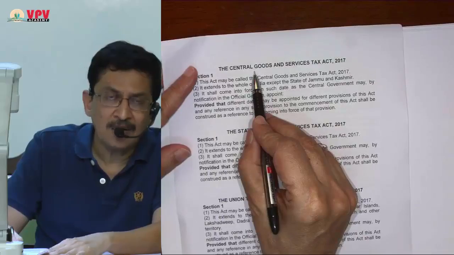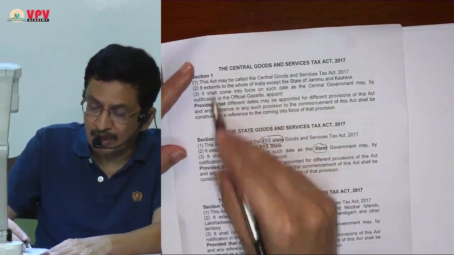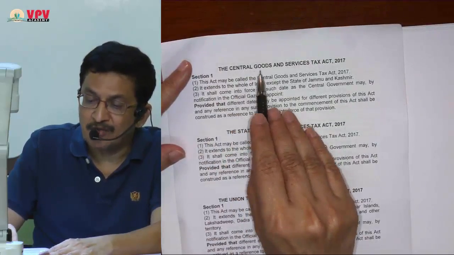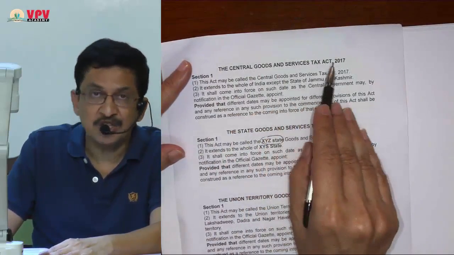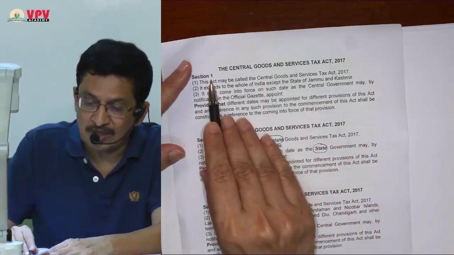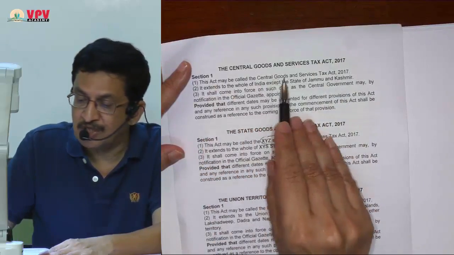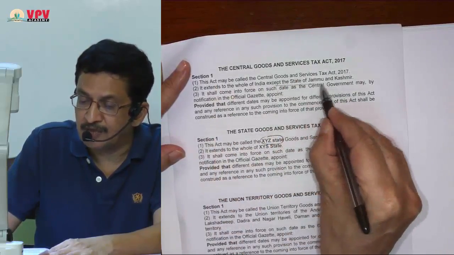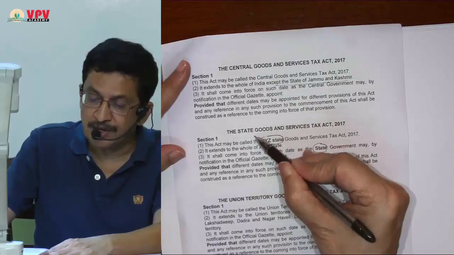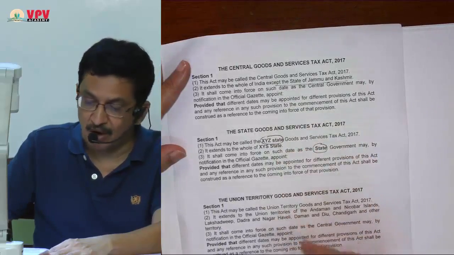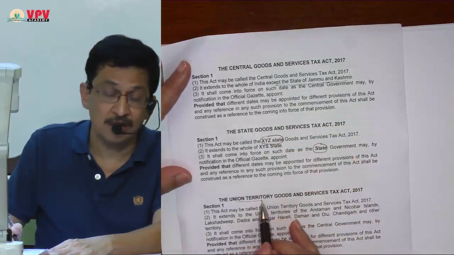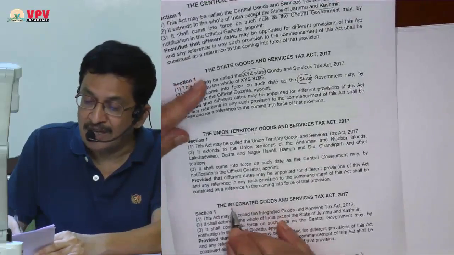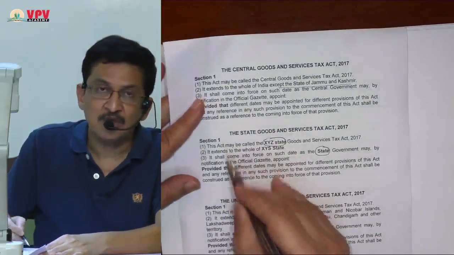Here I wanted to show you section 1 of all the acts. First, let us read section 1 of the Central Goods and Services Tax Act, CGST Act 2017. Section 1 says, this Act may be called the CGST Act and it extends to the whole of India except the state of Jammu and Kashmir. Now, if you read any of the state acts, or the UTGST Act, or the IGST Act, the same thing is copy pasted.